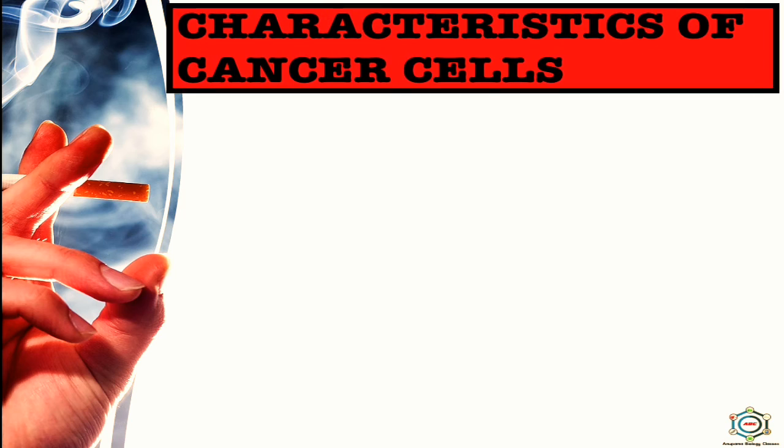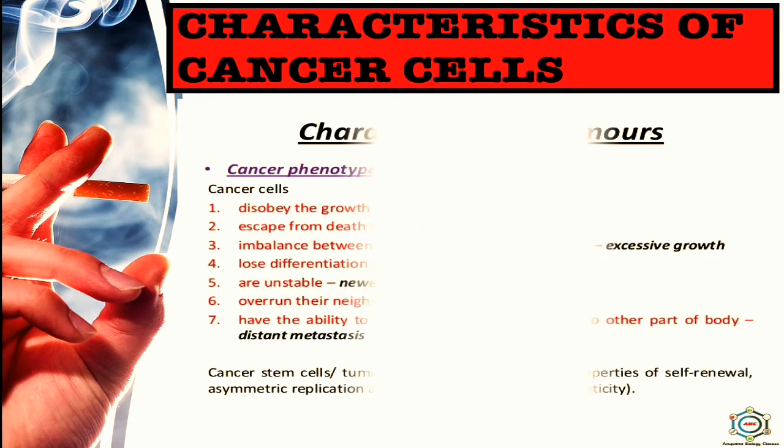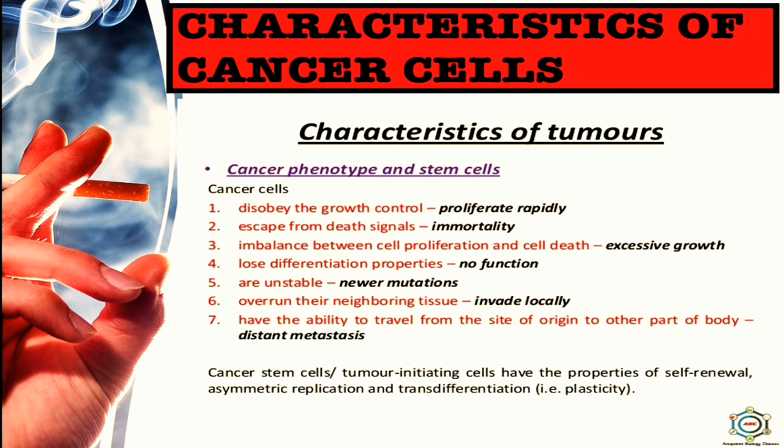Now, after this, what are the characteristics of cancerous cells? The cancer cells resemble normal cells in their ability to divide, in the manner of division and in the phase of the cell cycle. However, cancer cells have some characteristics to form a tumor, with a cancer phenotype and stem cells.